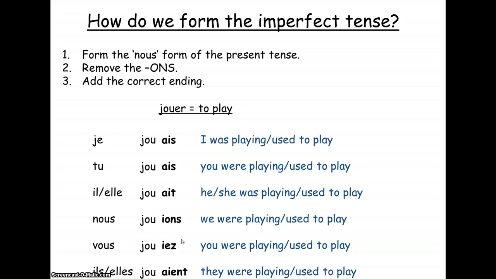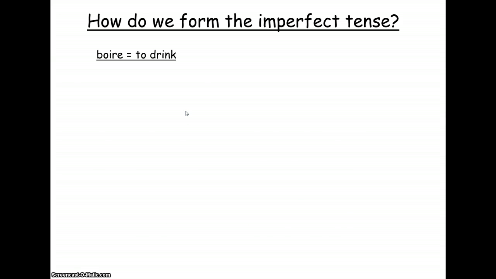So let's have a look now and realize why it is we don't just take the infinitive and take the ER off. If we have a look at the verb boire, to drink, which is irregular in the present tense, if we were just going to take off the ending of the infinitive, we would remove the RE and we would be left with bois as our stem, and we would add the endings onto that if we were going to go the easy way. However, that doesn't work with boire.